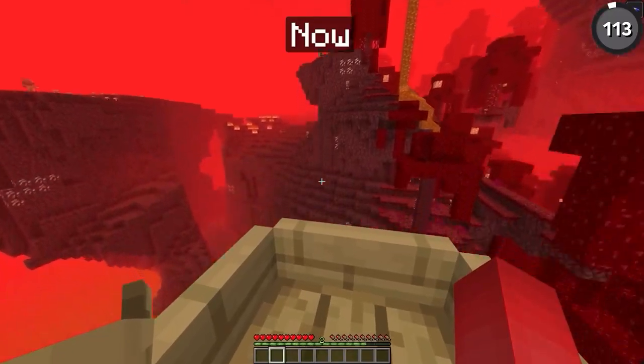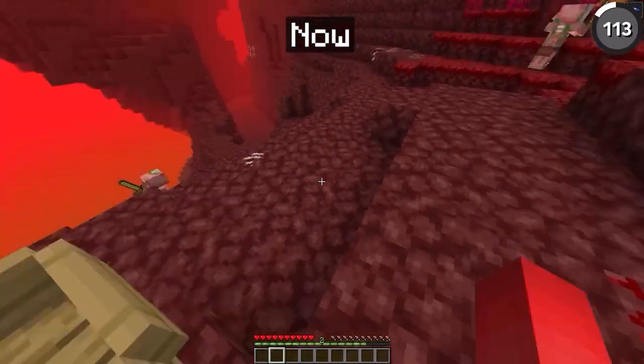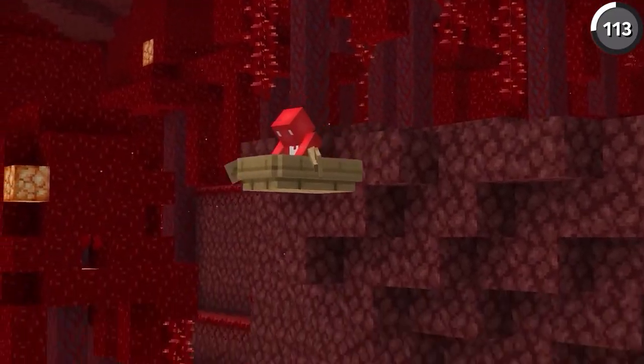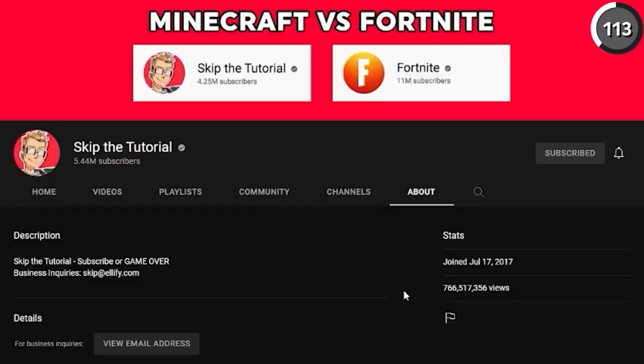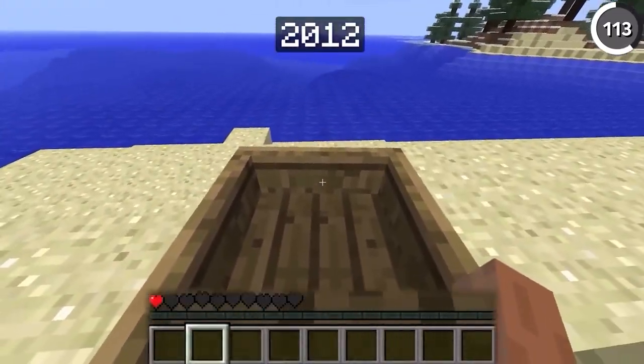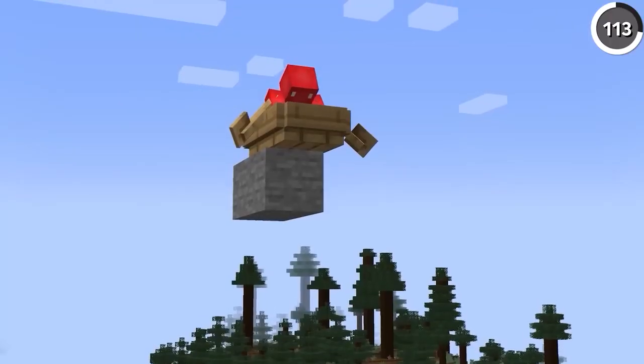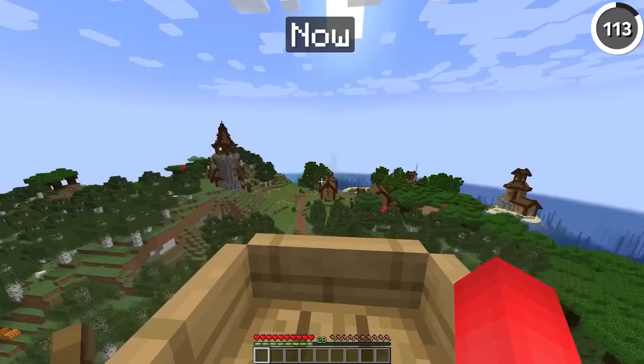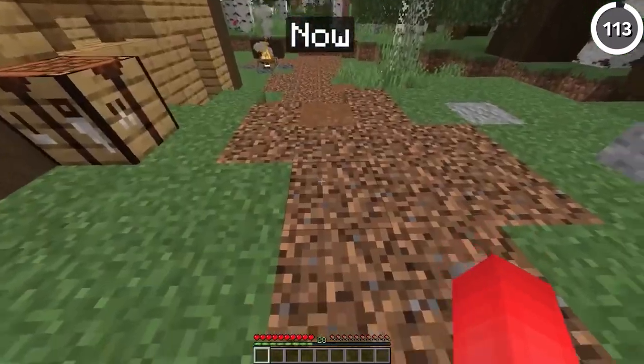In the past, we've sung the praises of using a boat to negate any fall damage that you might take in the nether, but there's a reason we didn't tell you to do this back in 2012. For one, the channel didn't exist, but also, back then if you were in a boat, you would still take all of the fall damage that you'd take from a fall. And it wasn't until 1.7.2 that this finally got fixed, and our boat MLGs started to work out a bit better.